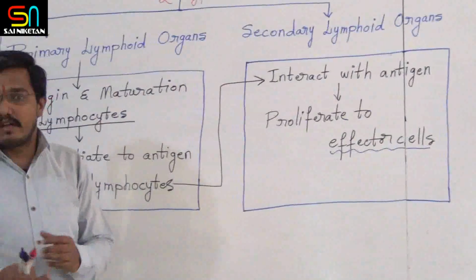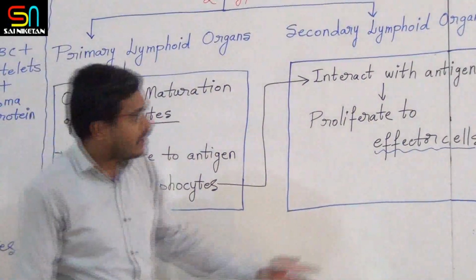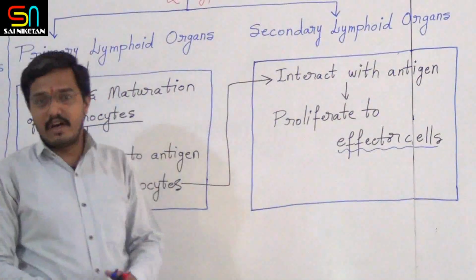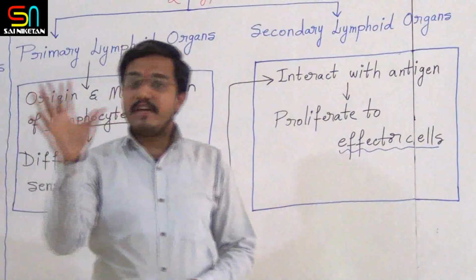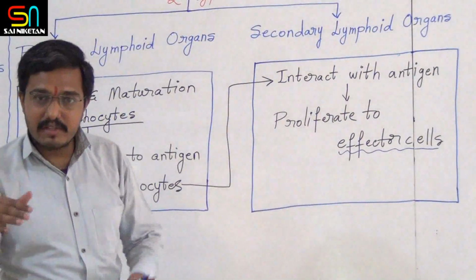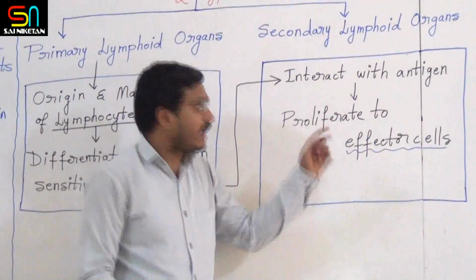As they keep interacting, they get much experience and then they become effector cells. While fighting the battle, they become effector cells and here the number of the lymphocytes keeps on increasing. That is what is called proliferation.